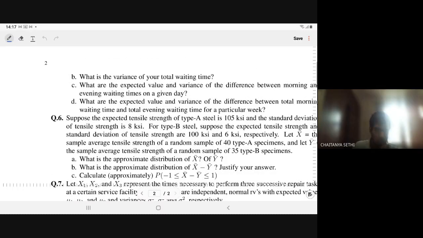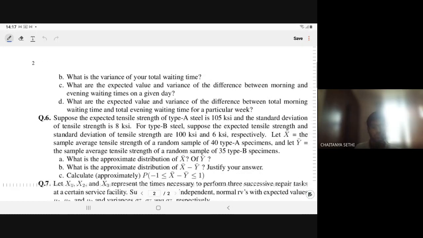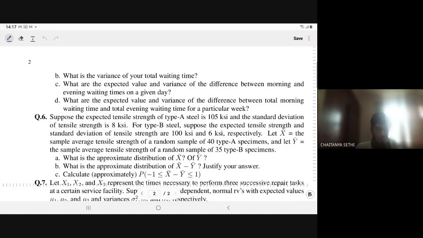Then what is the variance of your total waiting time, and what are the expected value and variance of the difference between morning and evening waiting time of a given day, and what are the expected value and variance of the difference between the total morning waiting time and total evening waiting time for a particular week.